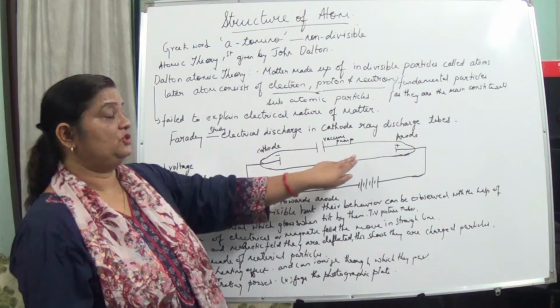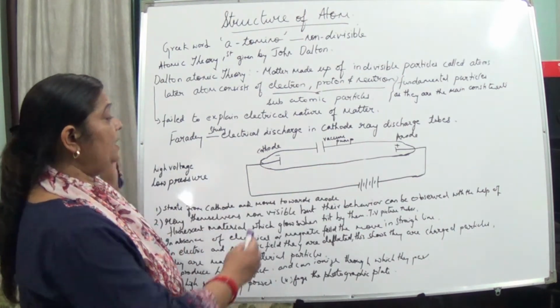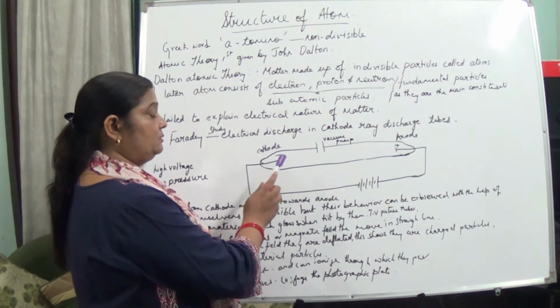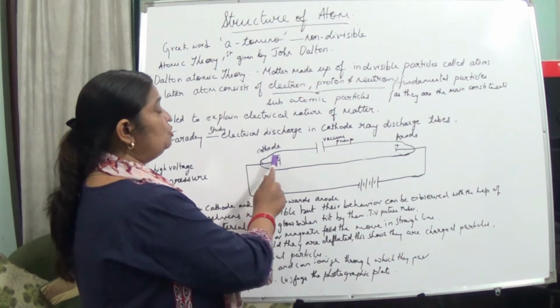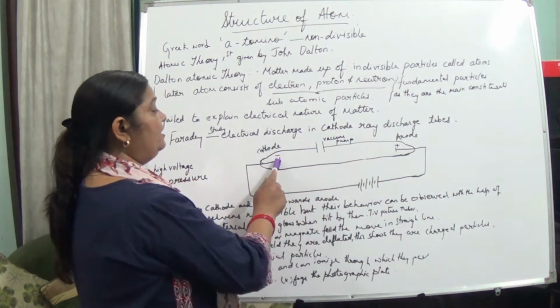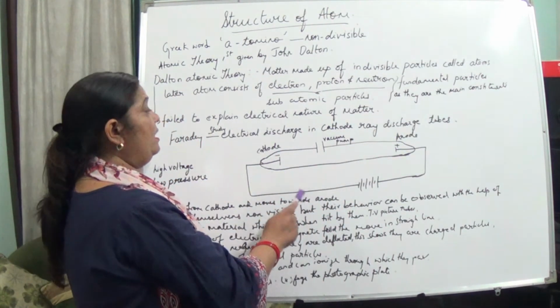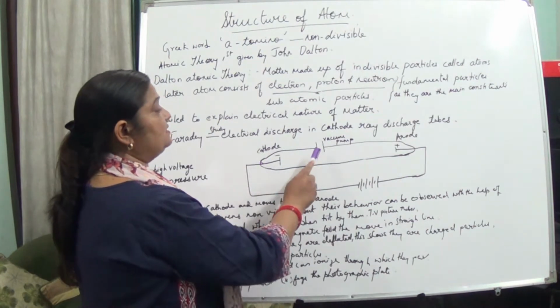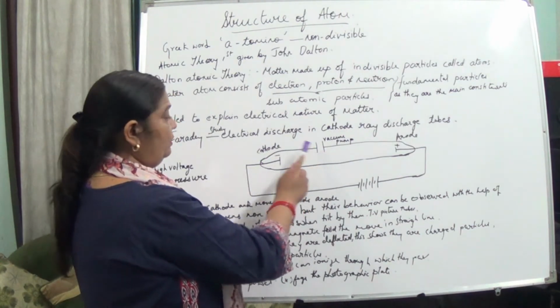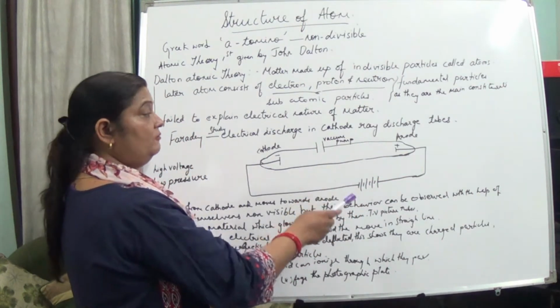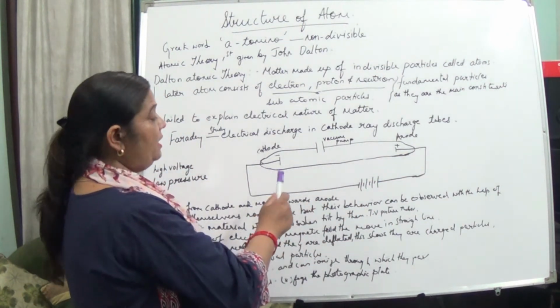He took a cathode ray discharge tube. This tube is made of hard, tough glass, and he took two electrodes, one negative, named the cathode, and one positive, named the anode. This glass tube was connected to a vacuum pump and to a wire, so that electricity could be provided.